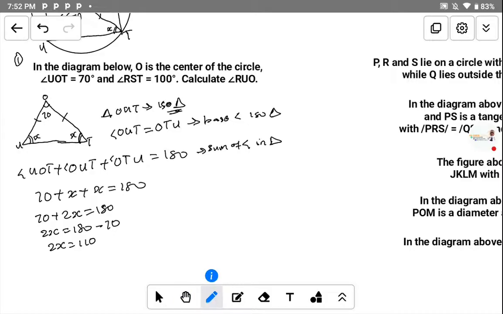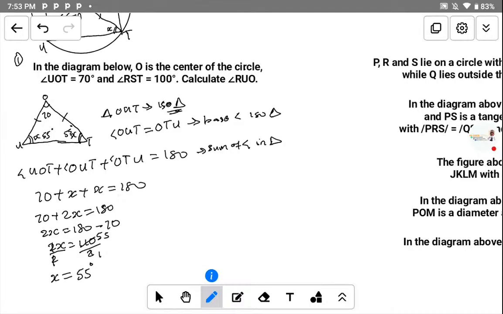Now to get the value of S, the coefficient of S here is 2. So we divide both sides by 2, and this 2 cancels this 2 here. So we have S equal to 110 divided by 2, which gives us 55. So the value of S is equal to 55 degrees. The angle S here is 55, and the angle S here is also 55 degrees.